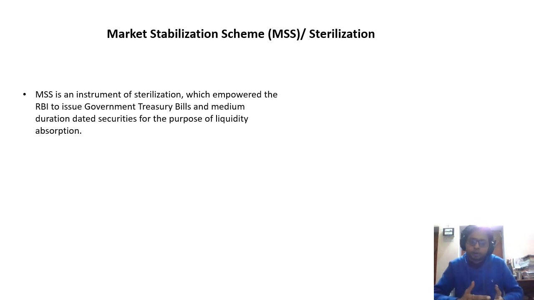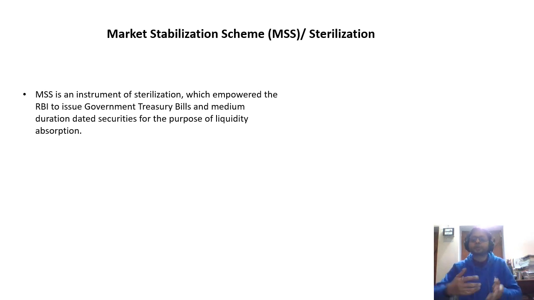There should be a system to control the inflation. So to control that, this tool was introduced by RBI to issue government treasury bills and medium duration dated securities for the purpose of liquidity absorption, and the rest works on the same basis as open market operation.